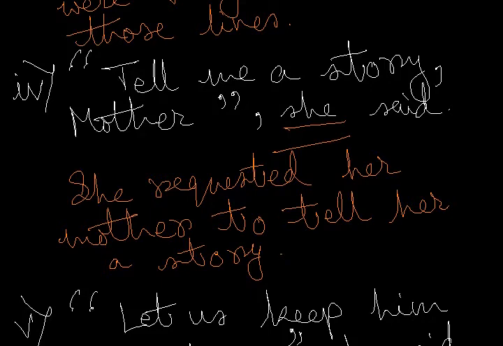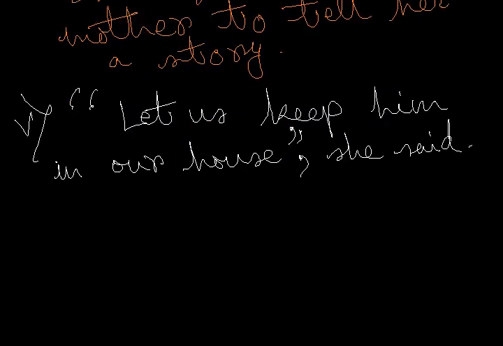Then we move on to sentence number 5. Let us keep him in our house, she said. Now this is an imperative sentence, and see how we are going to rewrite sentences into indirect when we have got an imperative sentence. Let's see. Let us keep him in our house, she said. So over here, this is a suggestion. So we are going to write, she suggests.